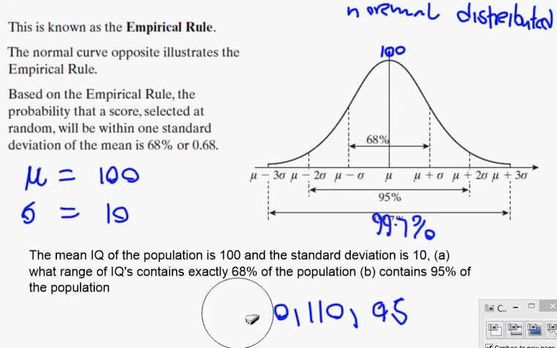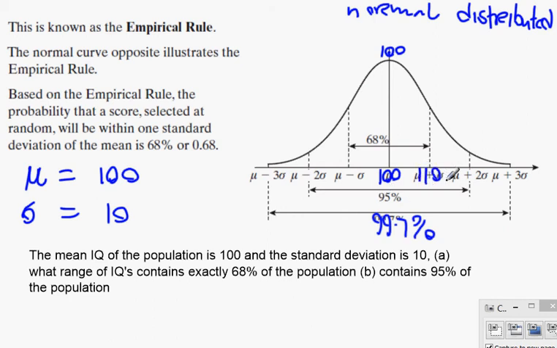For instance, this score here is 100. Mu is 100. What is mu plus sigma then? 110. Mu is the mean, plus the standard deviation. So what's the mean plus twice the standard deviation? 120. And after that? 130. And finally this would be 90. What's this? 80 and 70.